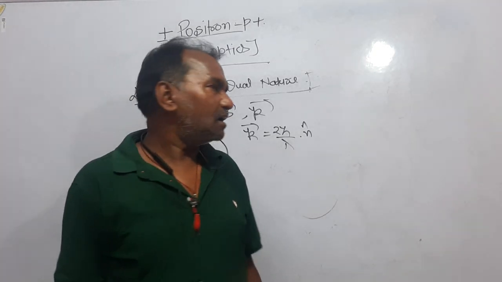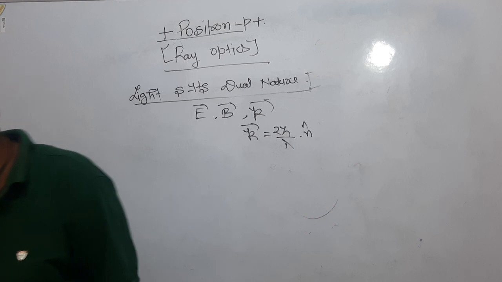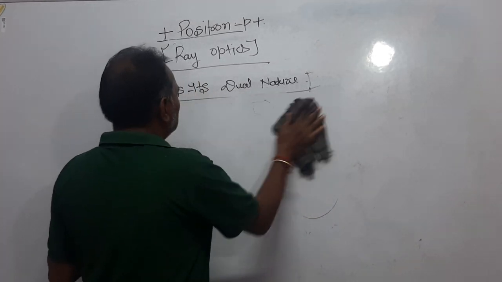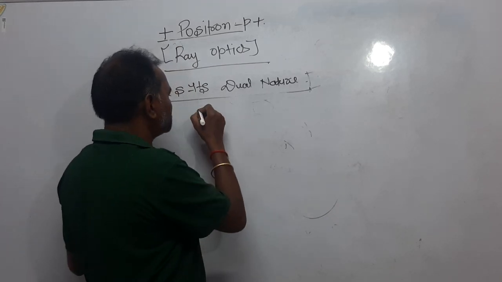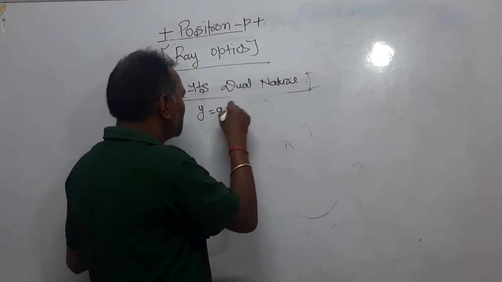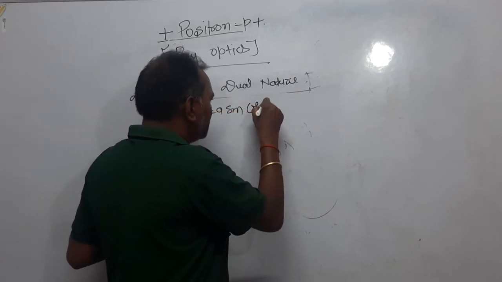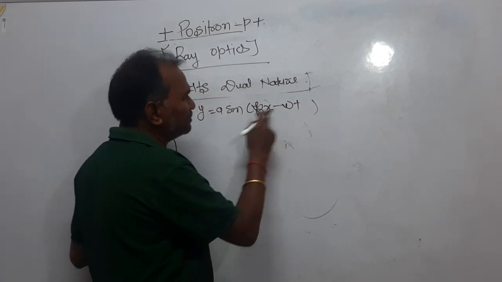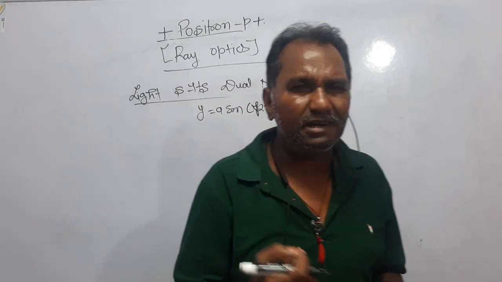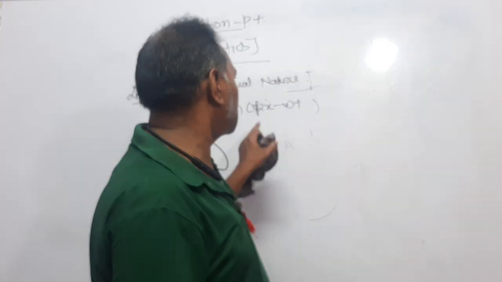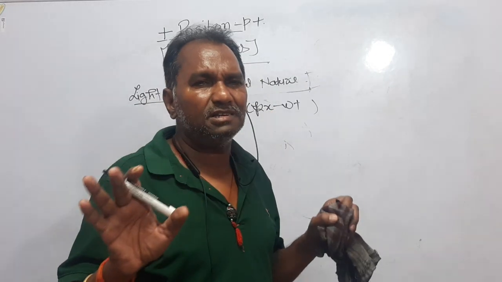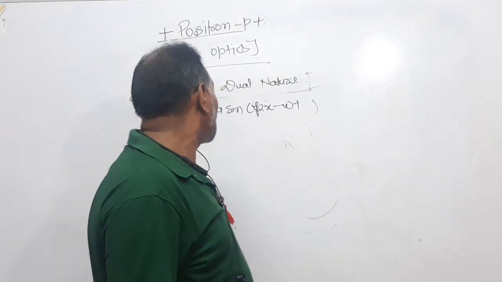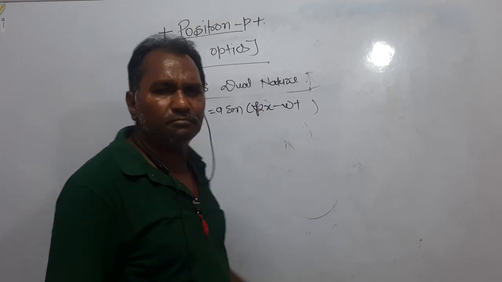Now, dear students, how can these vectors be represented in an electromagnetic wave? Just as I said, you represent a plane progressive wave as y is equal to a sin(kx minus omega t). Either you write y is equal to a sin(omega t minus kx), or some books write a sin(kx minus omega t). There is no difference in these two equations. There is no change in the nature of the electromagnetic wave. You can write a cos(kx minus omega t).